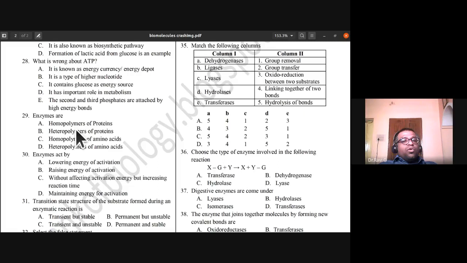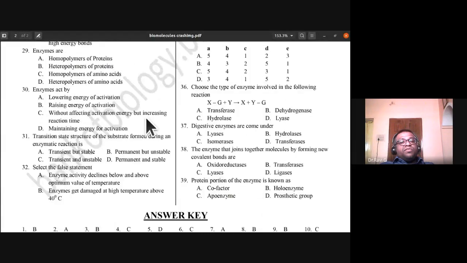Enzymes are homopolymers of proteins, heteropolymers of proteins, homopolymers of amino acids, heteropolymers of amino acids. What are they? Enzymes are what? So it is heteropolymers of amino acids. So enzymes are heteropolymers of amino acids.